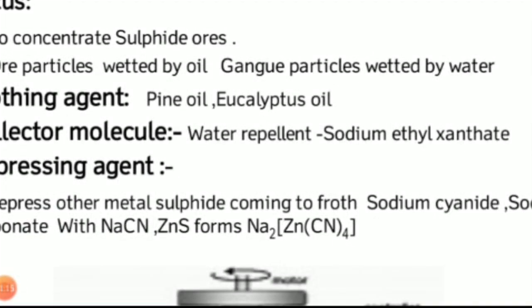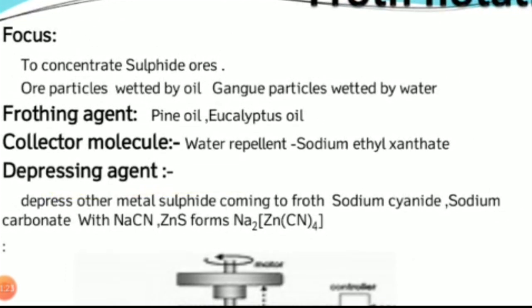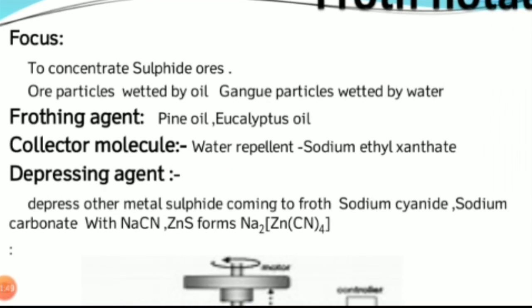Initially the ore particles are treated with oil, it may be pine oil or eucalyptus oil, and some amount of water should be added. So gangue particles are wetted by water, ore particles are wetted by oil. Then the collector molecule should be added to the mixture. The collector molecule attaches with the frothing agent, so it makes the ore a water repellent substance.